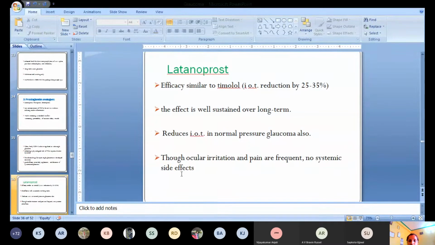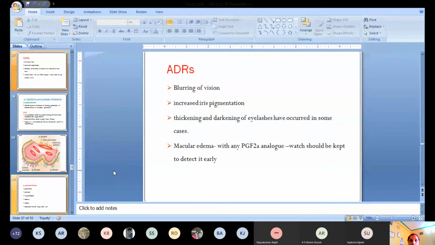It does not have any systemic side effect as that of the beta blockers. It has some topical or local side effects like irritation of the eye and pain. These are very common side effects. Other common side effects are blurring of vision, increased iris pigmentation, thickening and darkening of the eyelashes, and macular edema. These are the common local side effects, but it does not have any systemic side effect.